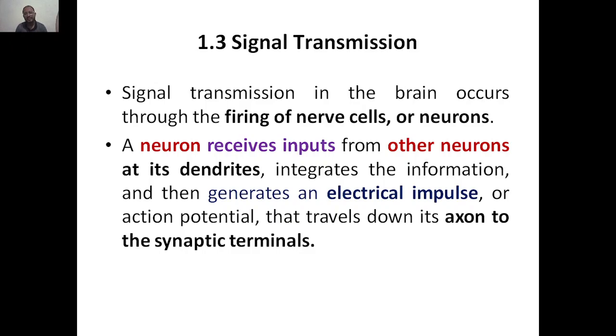Let's start with the initial stuff. In our brain there are billions of neurons, and they receive inputs from other neurons.